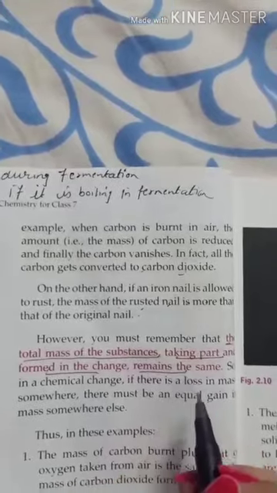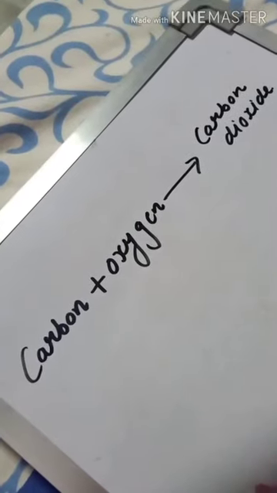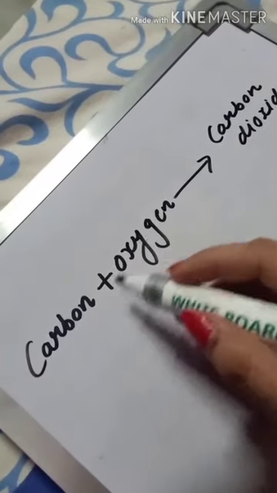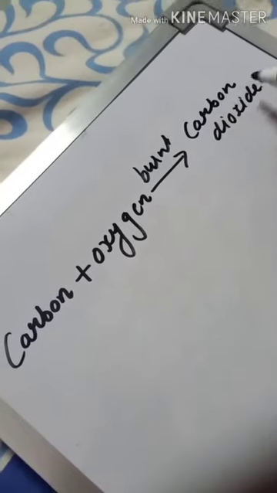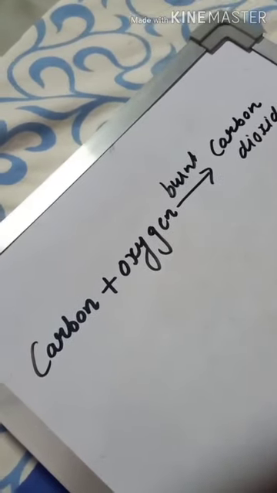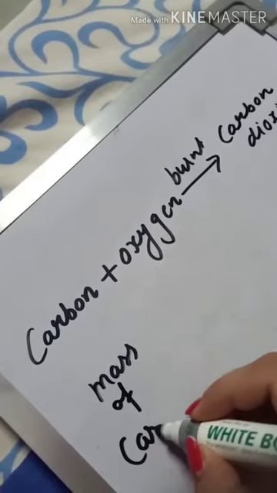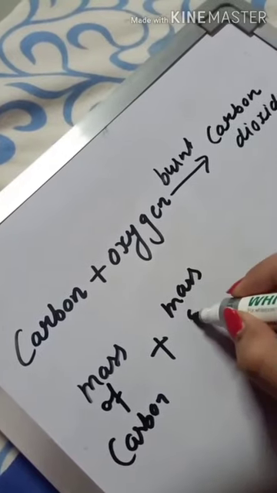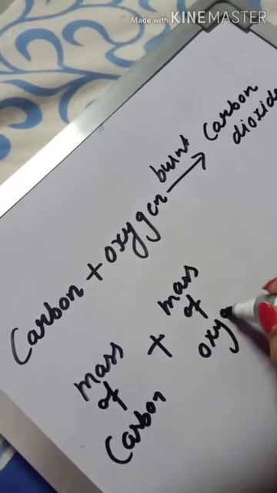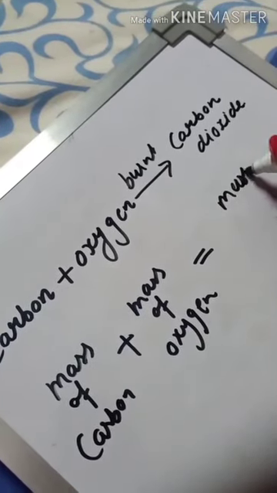remains the same. What does it mean? It means, for example, when carbon is burnt in the presence of oxygen, then carbon dioxide is formed, we know. Now, the mass of carbon plus mass of oxygen is equal to the mass of carbon dioxide.